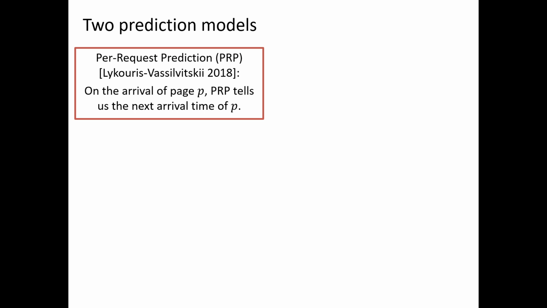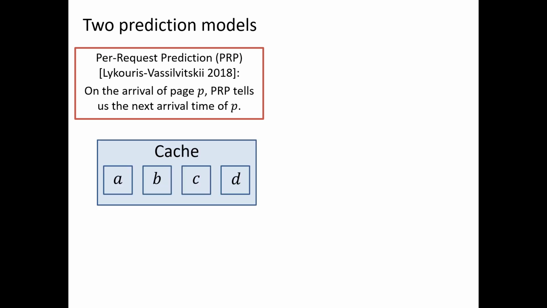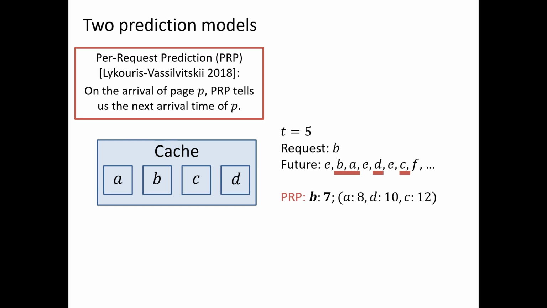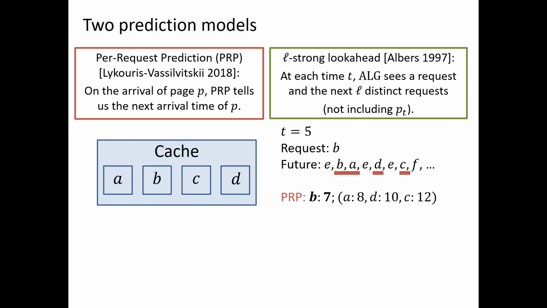On arrival of a page p, the prediction tells us the next arrival time of p. So for example, if the cache state is currently A, B, C, D, time is 5, and the current request is B, then for each of the pages that have appeared, we see the next arrival time. So B will next appear at time 7, A at 8, D will appear at 10, and C will appear at 12.